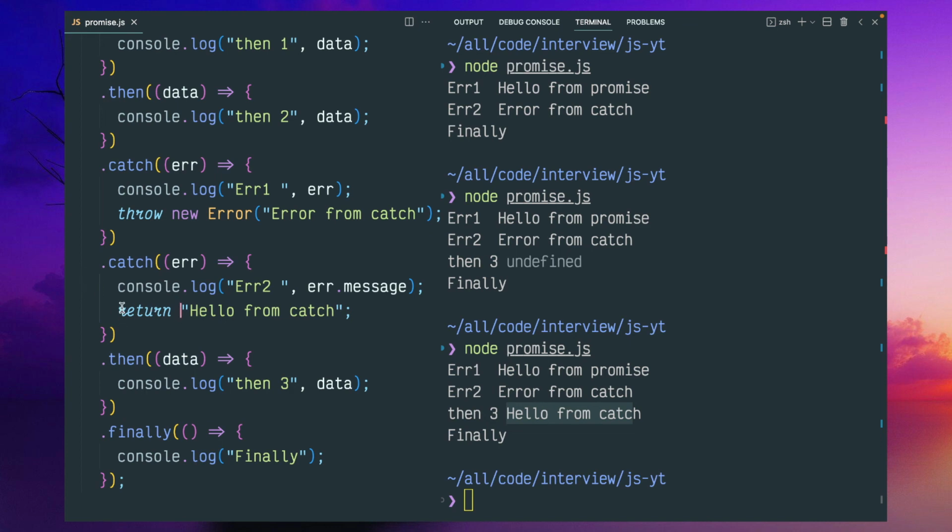If you are not returning anything, by default the return will be undefined, and still this then block will be executed. If inside the catch you throw a new error again, this then won't be executed. You have to catch it with the catch error. But if you are returning some data, then again it won't go to the catch block, it will go to the then block. So it is slightly confusing, but this is how the chaining works.